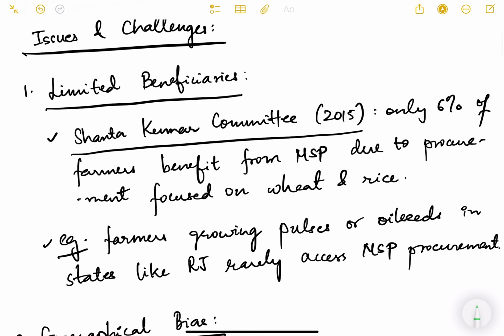The first one is limited beneficiaries. This we talked about in the previous video also. The Shanta Kumar committee in 2015 said that only 6% of farmers actually benefit from MSP, due to procurement focused on wheat and rice. So government procurement is focused mostly on wheat and rice in the country, and only about 6% of the farmers benefit from MSP. Most of the small and marginal farmers don't get benefited because they don't have land details, and they don't have marketable surplus also. So this is reaching very few farmers. The intended beneficiary is very less in this.